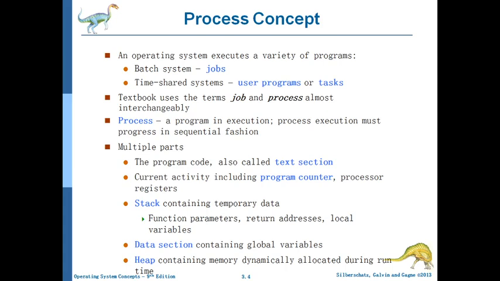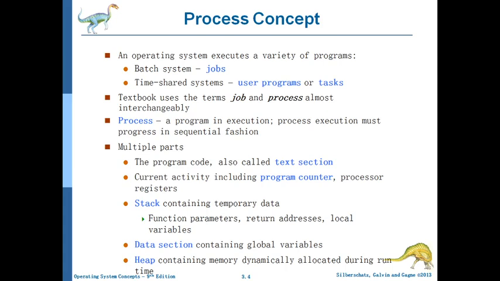A process is nothing but a program in execution. A process executes in a sequential fashion, unless you have some conditional control construct, like a for loop or if else. You have multiple parts of a program. You have the program code, called the text section. You have a program counter, which contains the address of the next instruction in the program which is executing.